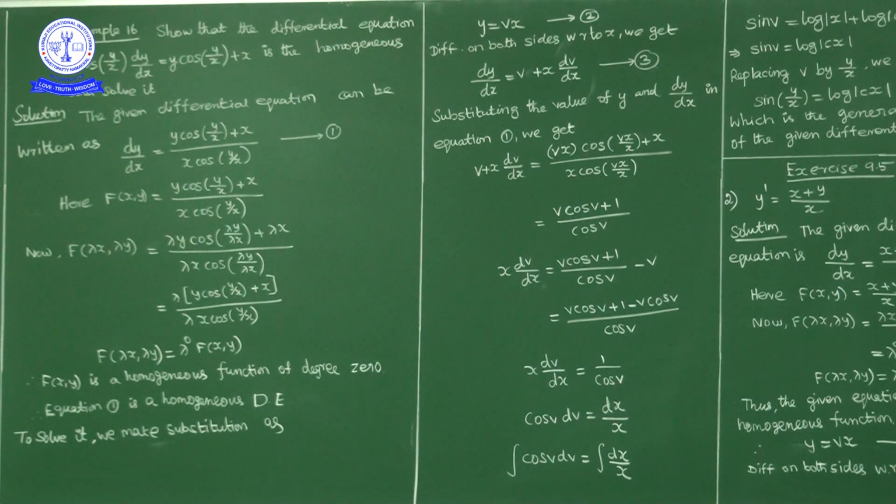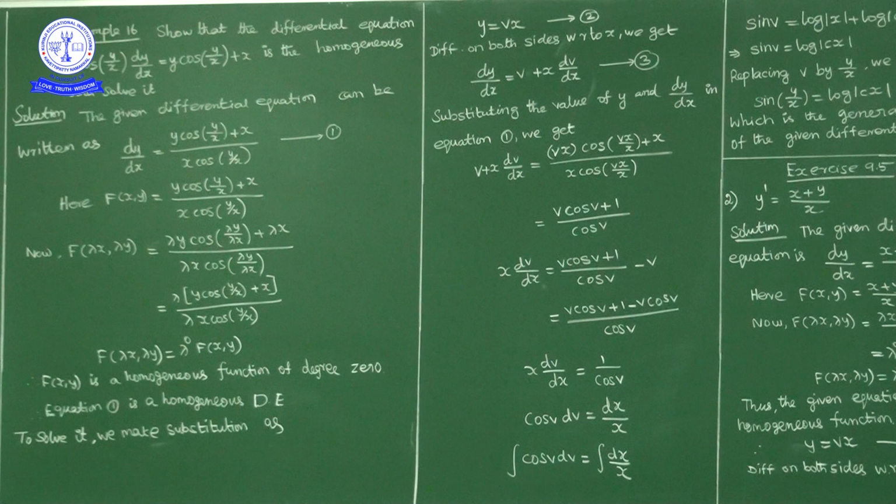Hello students, now we are discussing differential equation exercise 9.5. Before 9.5 we are discussing examples, problems on homogeneous functions. Example 16: show that the differential equation x cos(y/x) dy/dx = y cos(y/x) + x is a homogeneous differential equation and solve it.